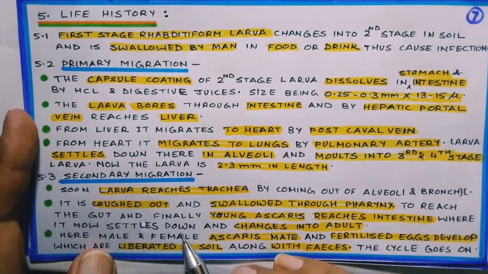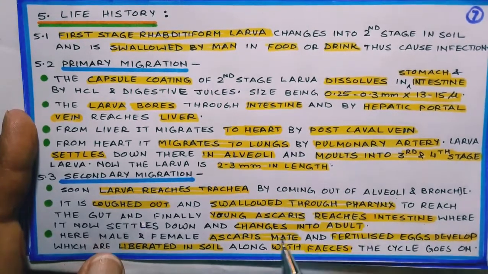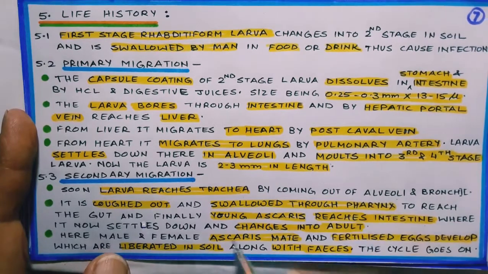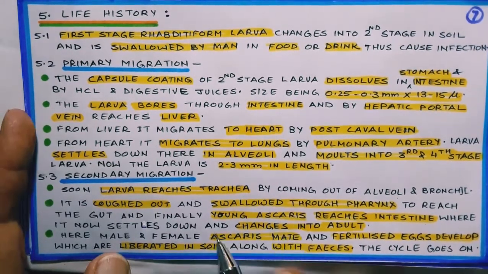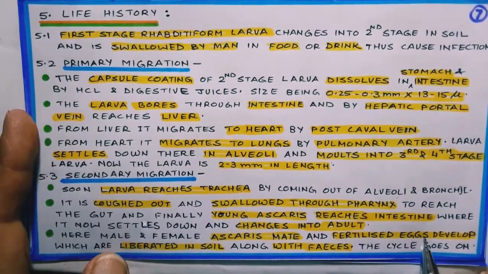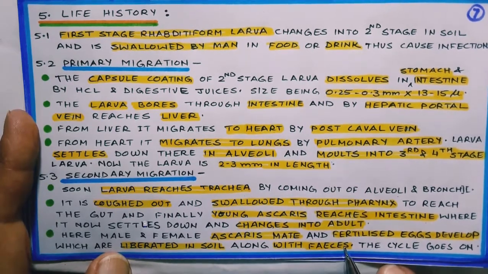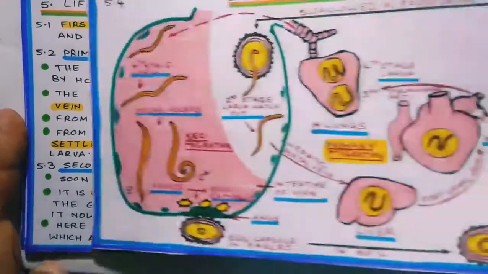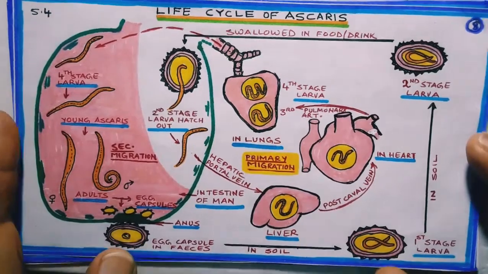We cough it and again swallow it, and through pharynx it reaches the intestine, where it changes into young Ascaris. After some time it changes into adult and starts producing eggs, and these eggs later go along with feces to soil, and the cycle goes on like this. Now, here is the life cycle of Ascaris.